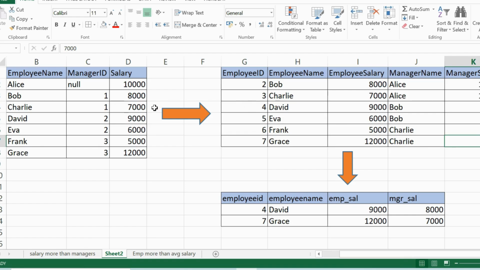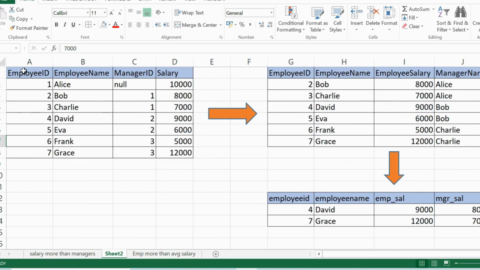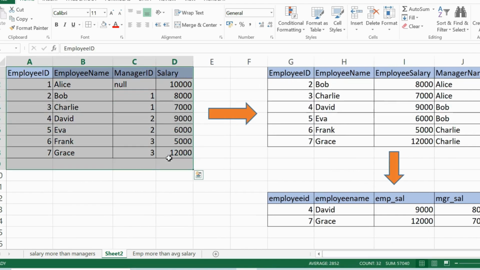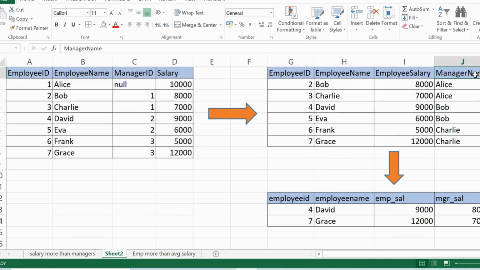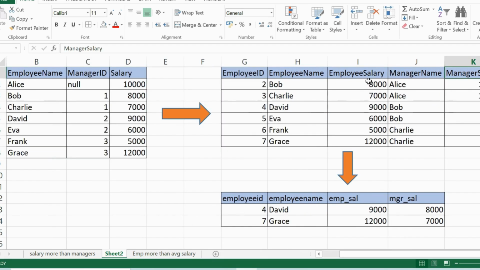So in this requirement, first of all, you need to do a self join with its own table and get the manager's name and the manager's salary, in order to get the desired result by comparing the employee salary with the manager salary. Why are we doing it? It's very simple, because once you have it in one table, you can just do a filter operation by comparing the employee salary and the manager salary and get the desired result.